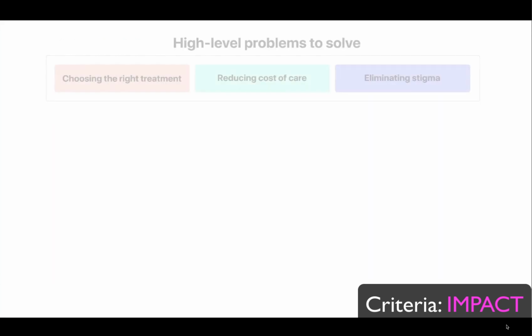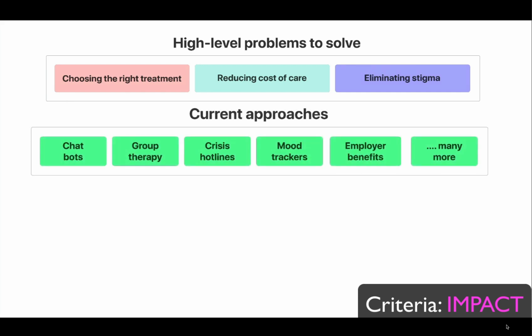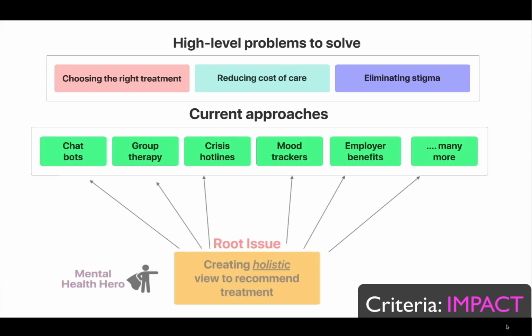For the hackathon, we talked to 10 mental health professionals and learned that the three big problems to solve are finding the right care for patients, reducing the cost of care, and reducing the stigma around getting care. Now, there have been many application-level attempts at solving these, like therapy chatbots or virtual group therapy, but our solution is tackling what we found is the root issue that's upstream of all these approaches, which is getting an accurate, holistic view of a patient to recommend them the right care.